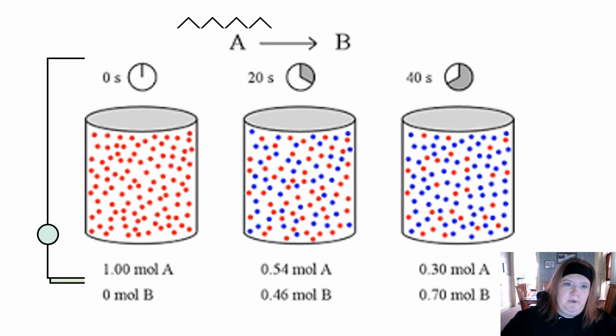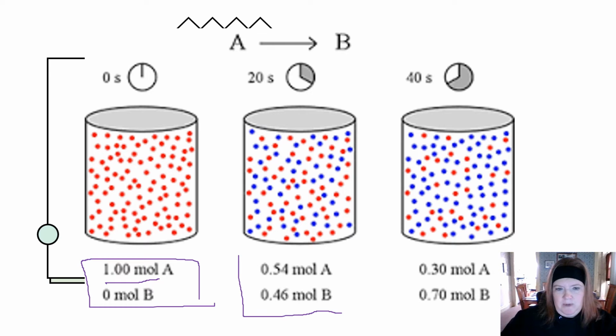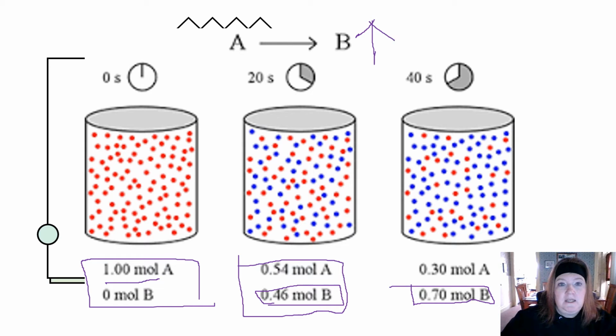Here's another example. So we start out with 1 mole fitting in this container. We have all reactant. As the reaction progresses, we end up with more of the product and more of the product. So the amount of product is increasing and the amount of reactant is decreasing as the reaction continues.